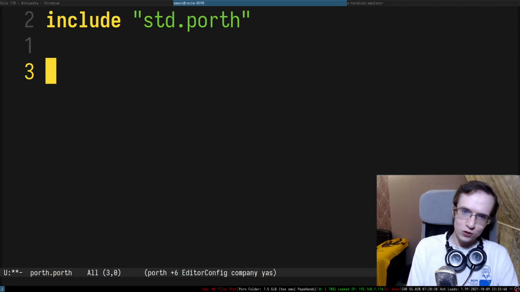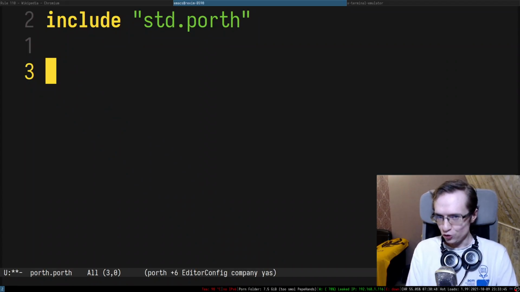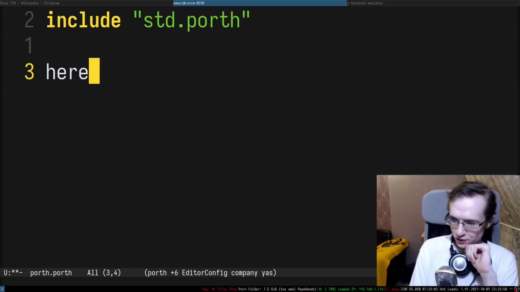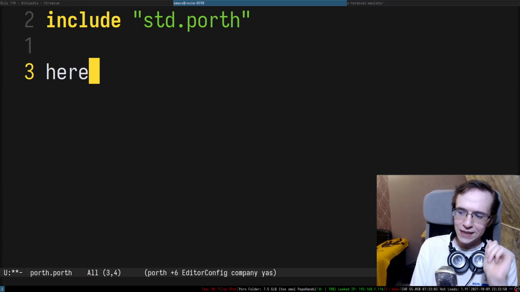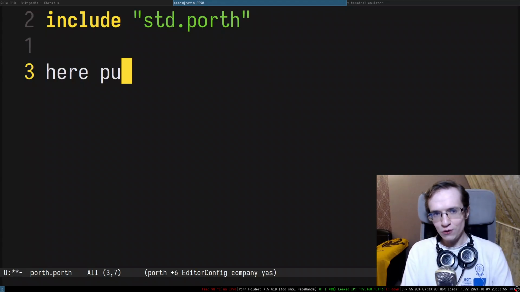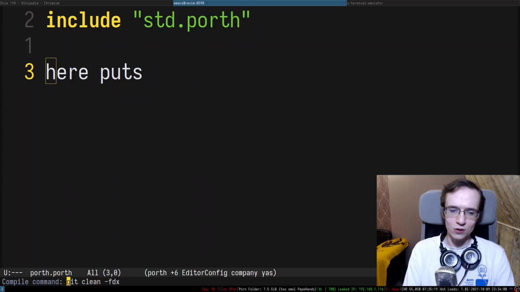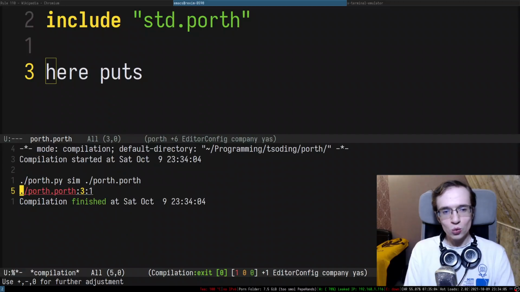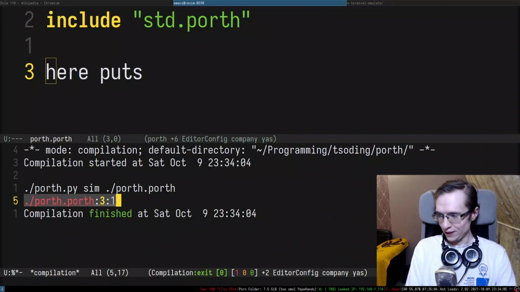So recently I introduced a very interesting intrinsic called here, right? It's a very interesting intrinsic. It basically aliases to a string. So if you try to print the string, this is how it's going to look. So let's actually do porth simulate porth.porth, right? So it aliases to this string.